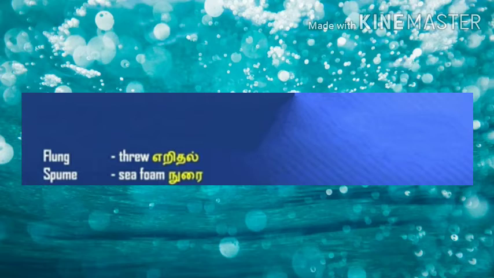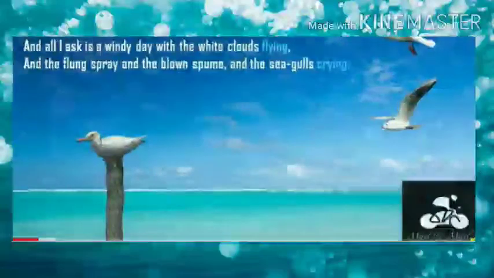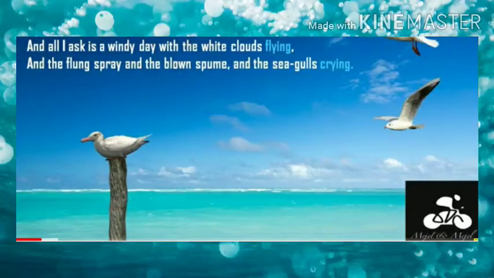So that spume is also blown away. Blown means it is coming out from that particular place. And the seagulls crying. So seagull is nothing but a bird that lives near the sea, which has short legs and long wings, and it will be having white or gray colored feathers. So these particular birds are called as seagulls. So the seagulls should be in a crying state.